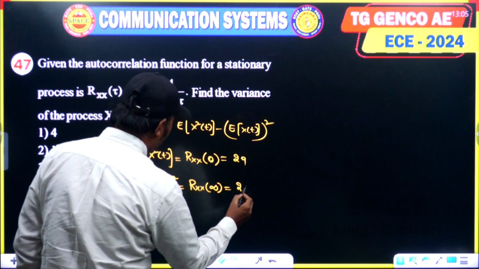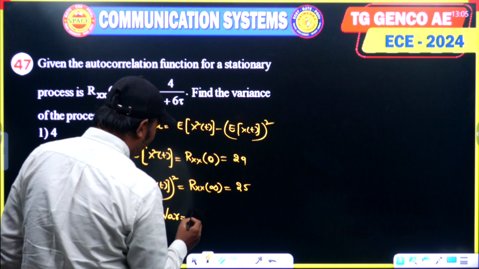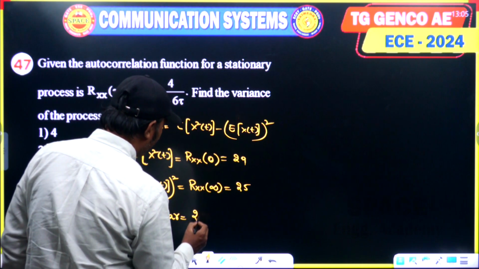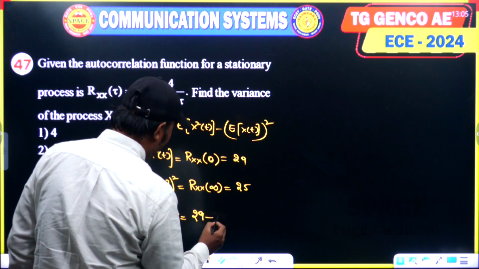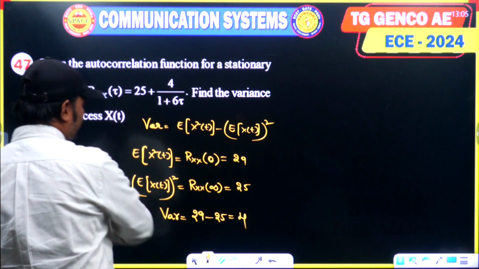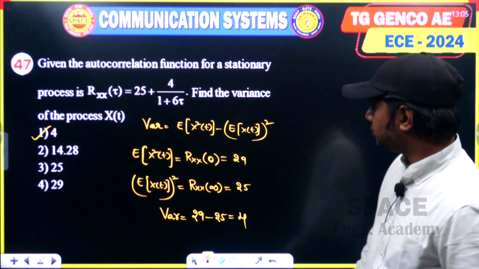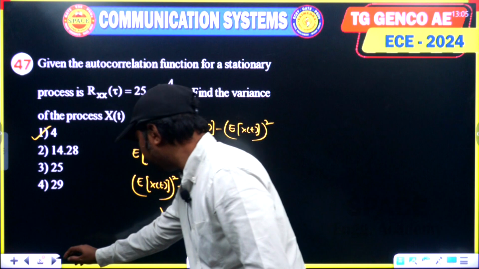It is 25. So variance is equal to mean square value minus square of the mean. What are we going to get? 4. Option 1 becomes the answer. Option 1 is the answer. Hope you understood this question. Let us look at the next question.